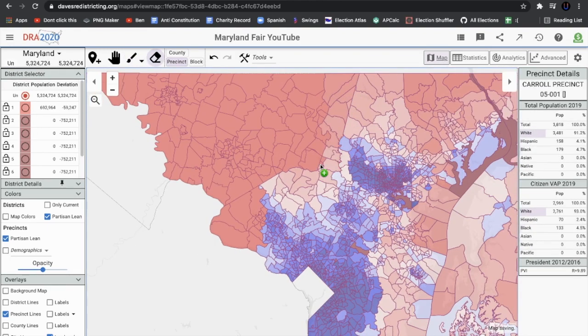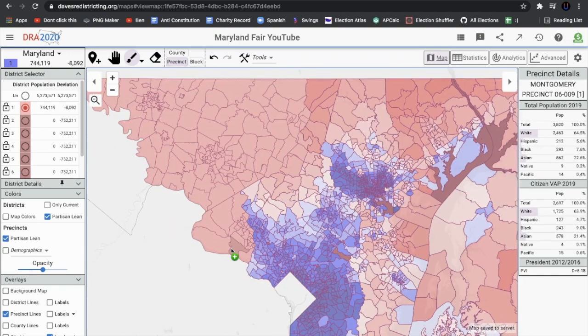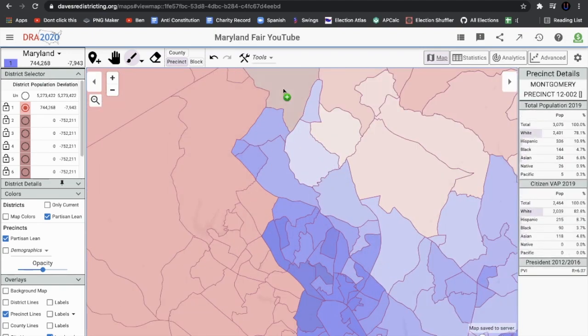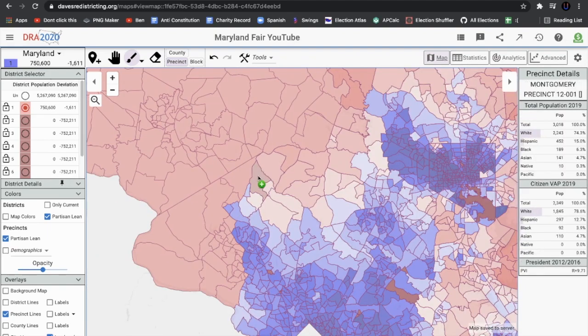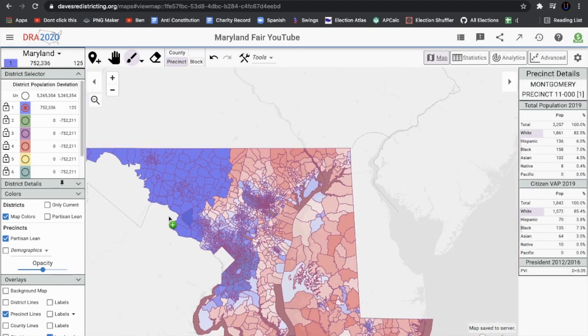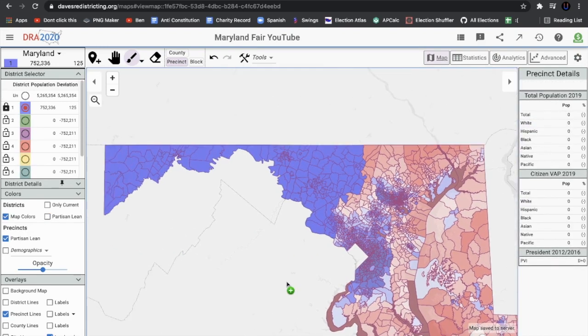But if we shave off some more Republican parts, add some more Democrats here, that's going to be pretty close, and we'll have a chance to flip to the Democratic Party. So I think this is going to be it for Democrats over here. We're going to add in some more Republican precincts right there. We're going to add in one more. Here we go. So I think this is going to be our first district. It's going to be a narrow Republican district. In a blue wave, it could definitely flip.